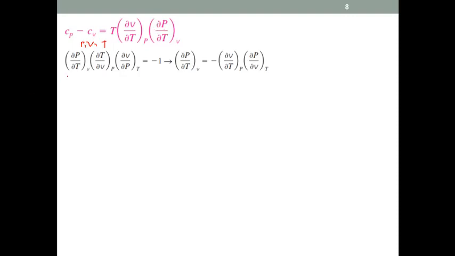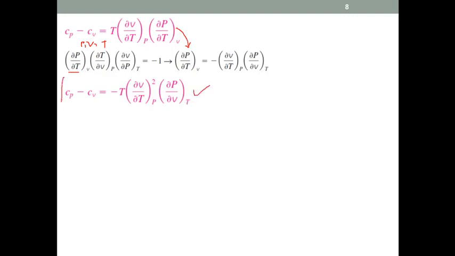So we need the first variable, right? The other two variables will go on the other side. So that will be minus partial V by partial T, partial P by partial T. If we replace that value with this one, then we will get Cp minus Cv equal to minus, because this is a minus sign, minus (partial V by partial T) squared times partial P by partial V at constant temperature. So basically this is the general relationship.